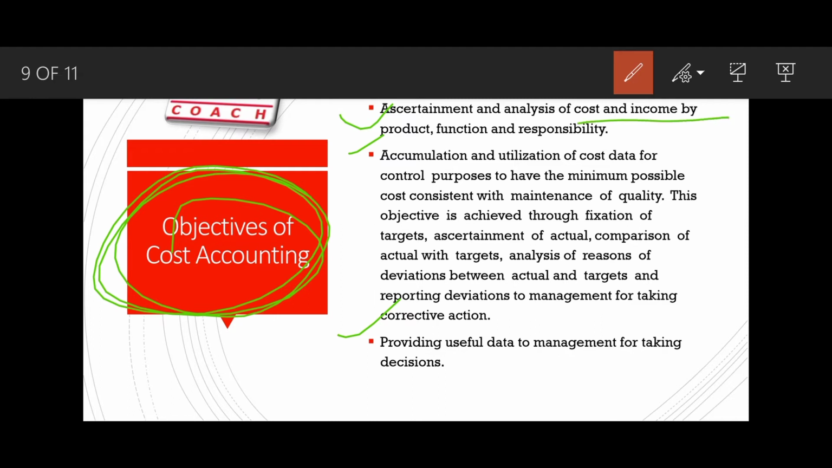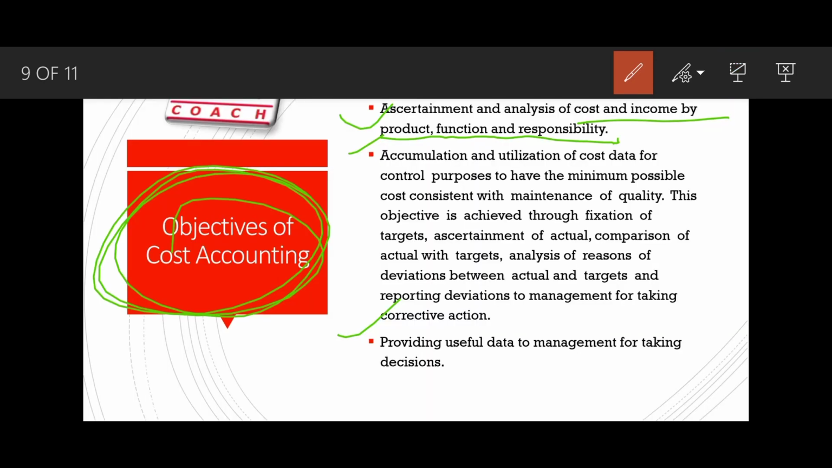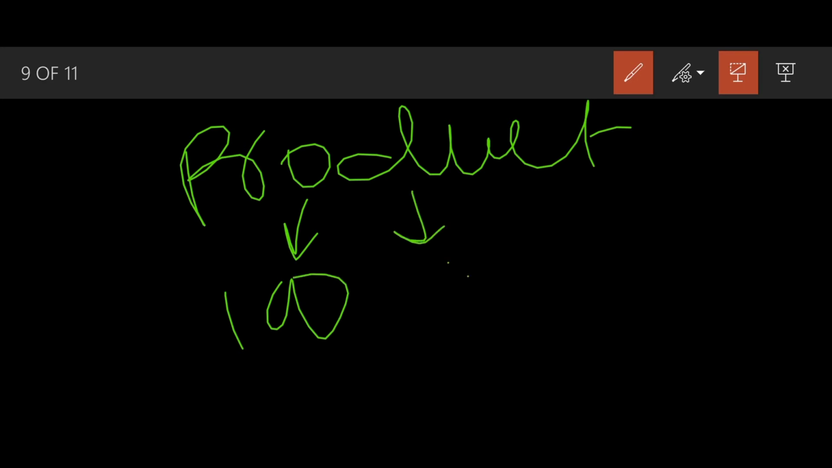Ascertainment and analysis of cost and income by product, function and responsibility. So cost accounting will analyze product wise, that this product costs 100, this product makes a profit of 50, and so on.